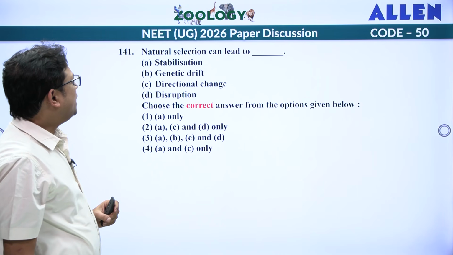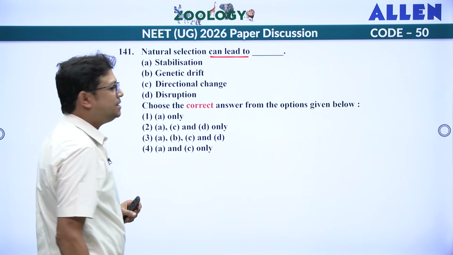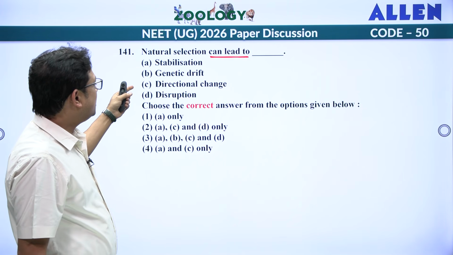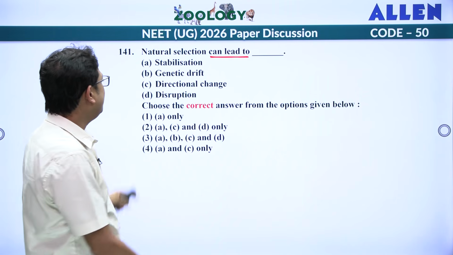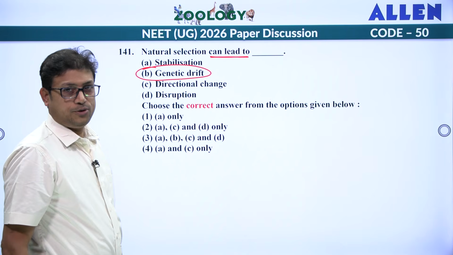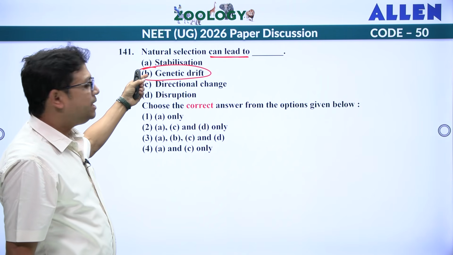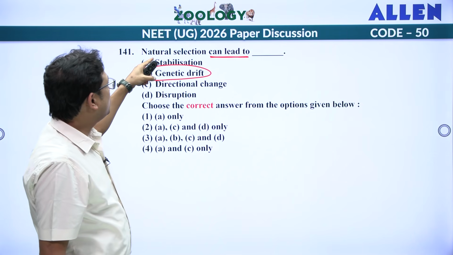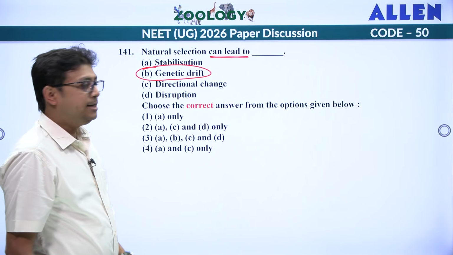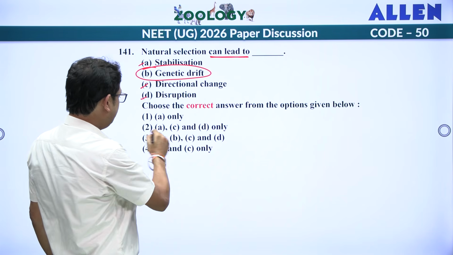Next, natural selection can lead to, you know that natural selection, 3 graphs you have studied, stabilizing selection, directional and disruptive selection, right? But genetic drift is what? Genetic drift is a force of evolution. So natural selection and genetic drift are forces of evolution. So natural selection does not lead to genetic drift. So the answer is A, B, A, C and D. Second one.